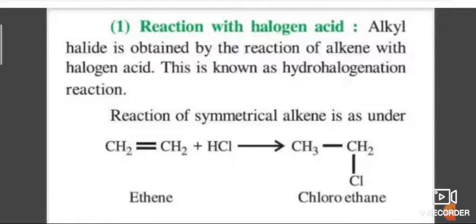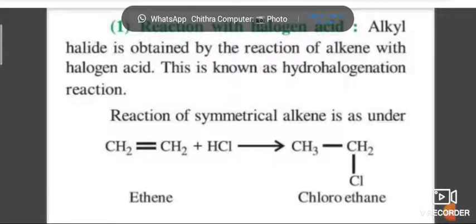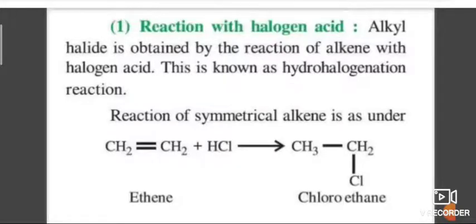The reactions given by alkene: the first one is addition of dihydrogen. Alkenes, when treated with hydrogen in the presence of finely divided nickel, palladium or platinum, give alkane as the product. So when alkene undergoes hydrogenation, it turns into alkane. So this reaction is called hydrogenation. During this reaction, evolution of heat occurs.